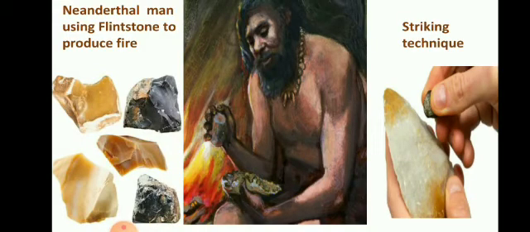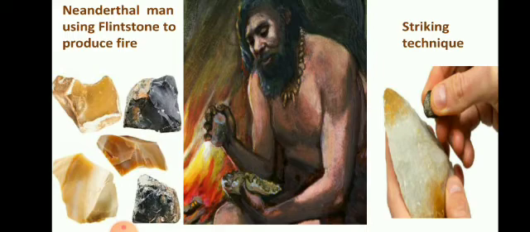So this is the picture. The first picture is of the flint stone. If you also find such stones around while playing, you can also rub them against each other and you can see the spark. Many of you might have already practiced it. When we are playing outside, on the ground, you can find such stones, and when you strike them on each other, there will be a spark. So using this spark, they used to light the fire.